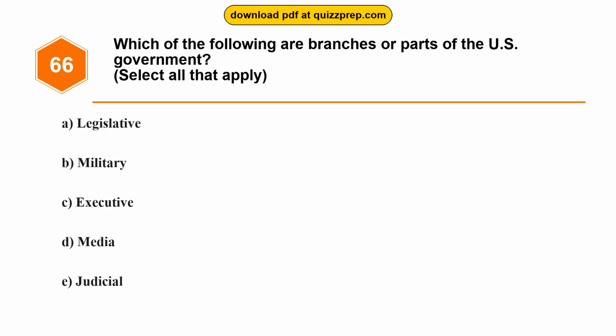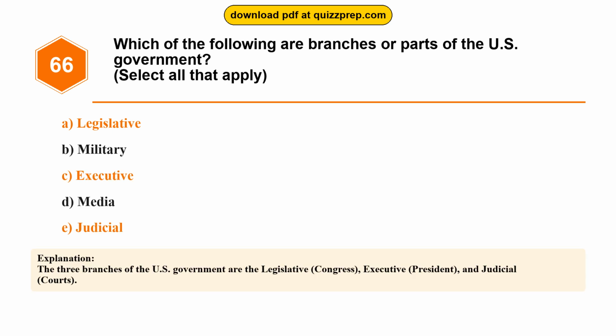Question 66. Which of the following are branches or parts of the U.S. government? Option A legislative, Option B military, Option C executive, Option D media, Option E judicial. The correct answers are options A and C and E. Legislative, executive, judicial. The 3 branches of the U.S. government are the legislative, Congress, executive, president, and judicial, courts.